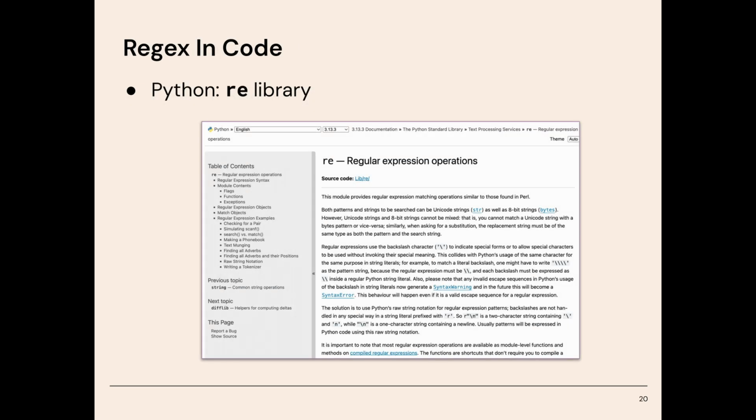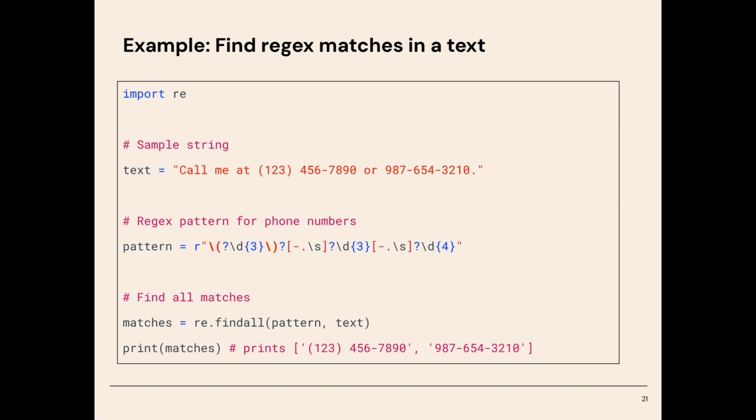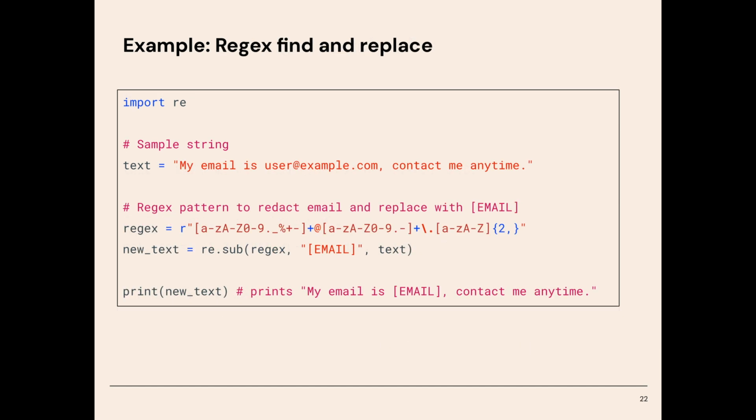You can also use regular expressions directly in code. So for example, Python has built-in support for regular expressions with the re module. So here's how you could use it in Python. For example, if you wanted to find phone numbers in a string, you could use re.findall to match a pattern against text. And one of the advantages of using regular expressions in code over string methods is that it's actually much, much faster. And that can be useful if you're going through, let's say, millions of lines trying to find something.